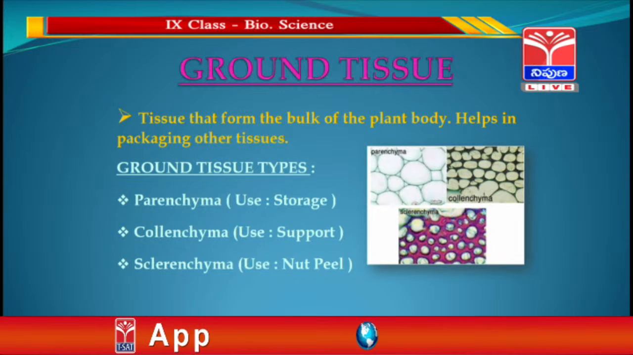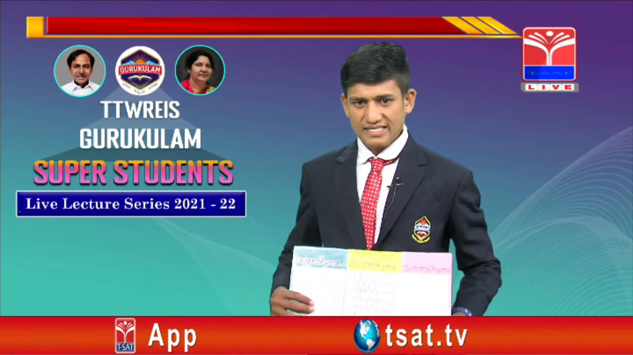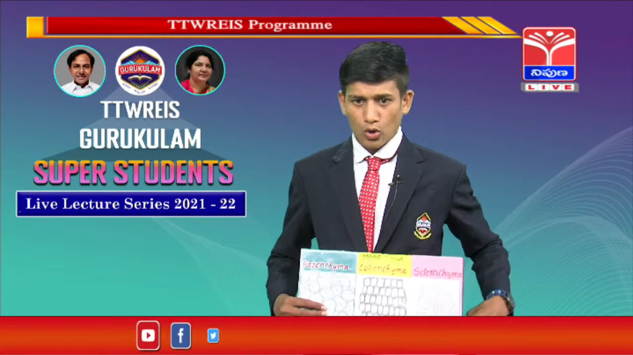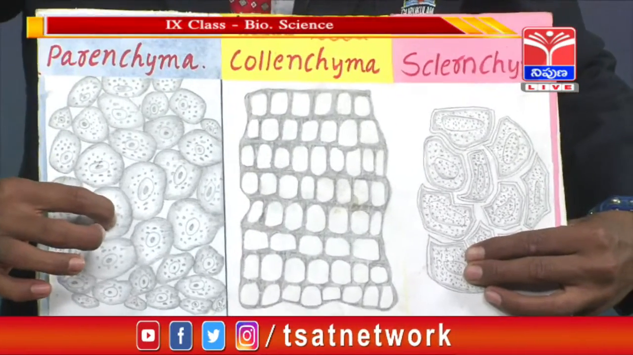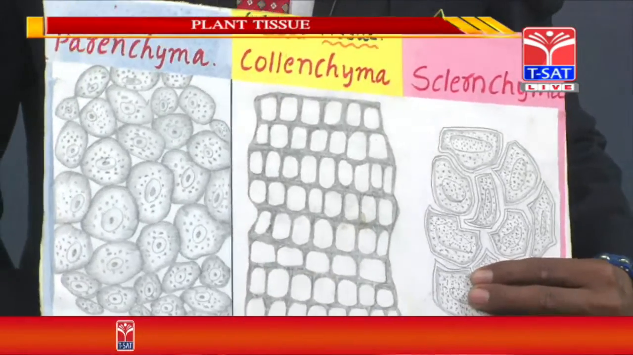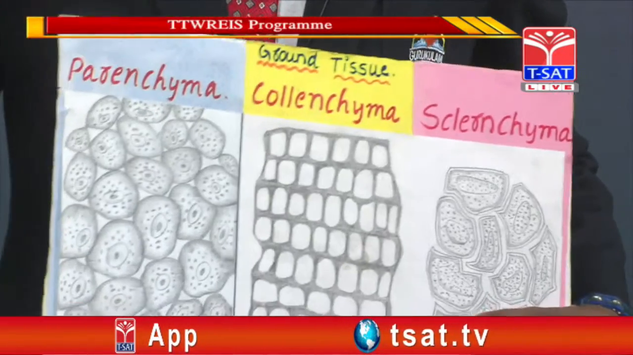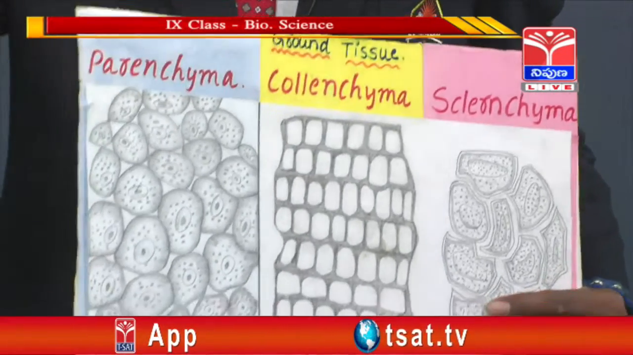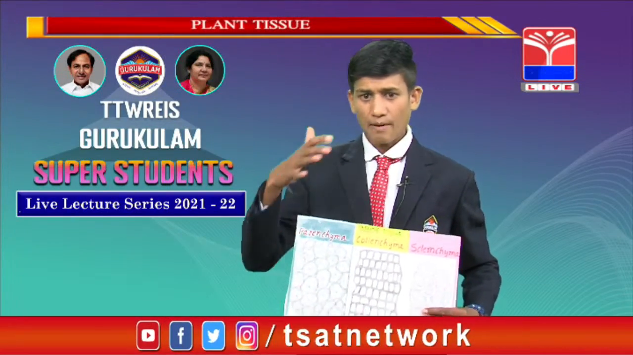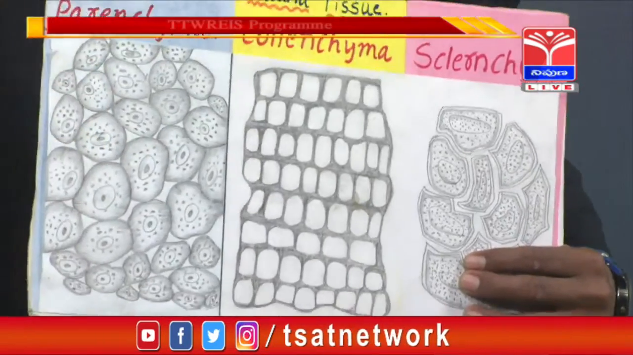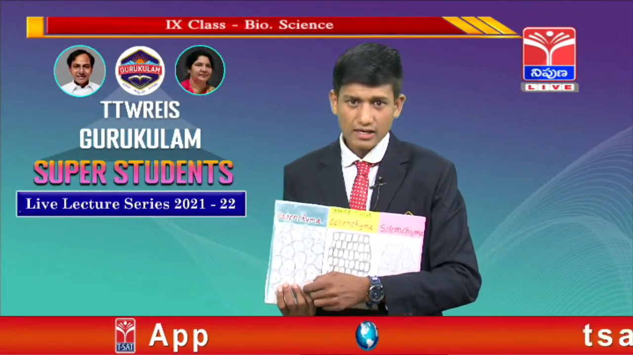First one, parenchyma. The cells of the parenchyma are loosely packed due to the presence of cellulose. Para means fill. Chyma means tissue. Filling the tissues, this process is known as parenchyma. The main use of the parenchyma is that it stores the materials. This is about the parenchyma.